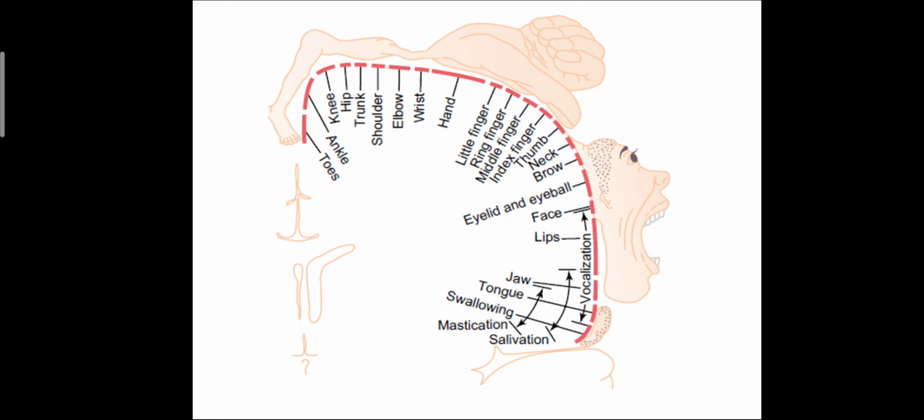In this you can see areas for salivation, mastication, swallowing, vocalization, lip, face, eyeball, brow, neck, thumb, index finger, middle finger, ring finger, little finger, hand, wrist, elbow, shoulder, trunk, hip, knee, ankle and toes.